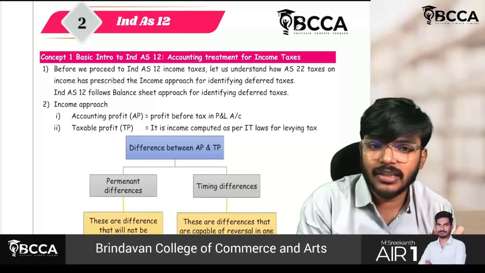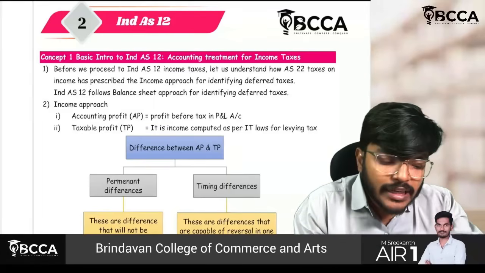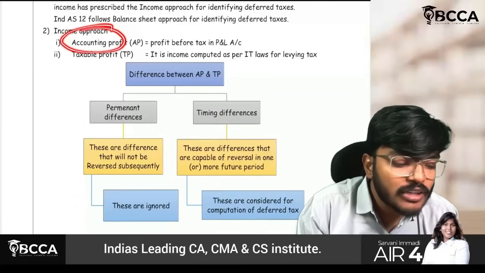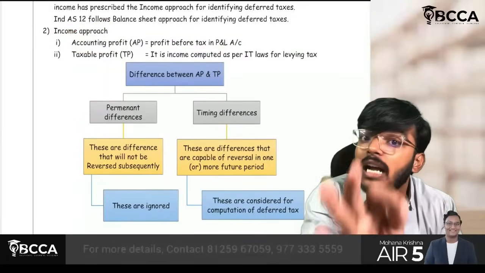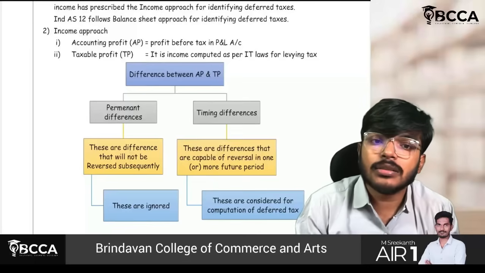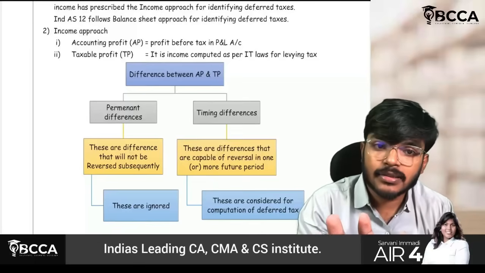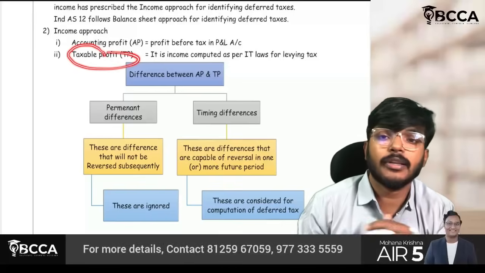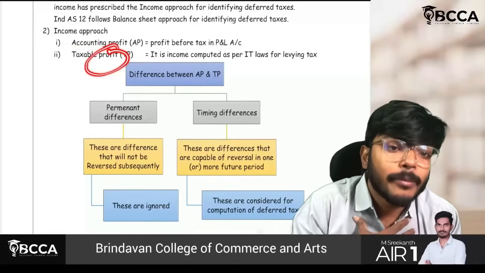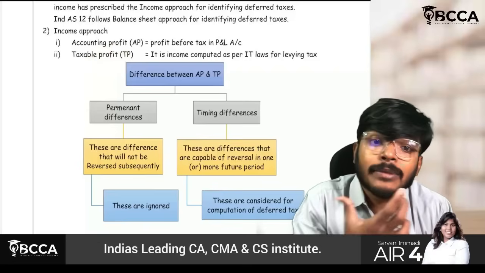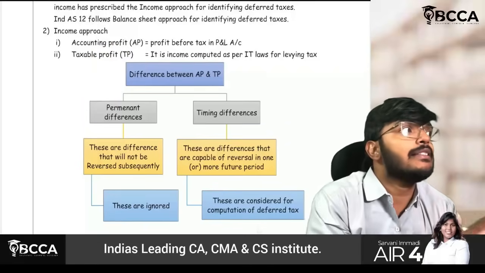Accounting profit means whatever profit you have calculated as per your P&L account. But on that amount, you would not be paying the taxes. I will be paying the taxes on my taxable profit, which I will compute as per income tax laws. Any disallowances?